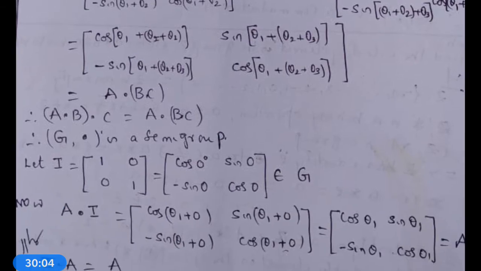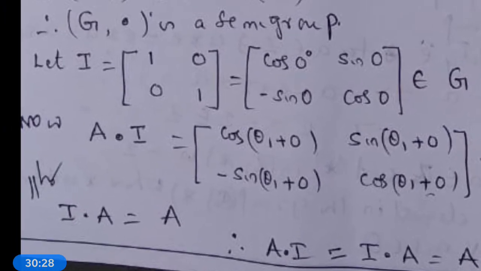Therefore, A dot B dot C is equal to A dot BC. Therefore, the associative property has been verified on G with respect to matrix multiplication dot. Therefore, G comma dot is a semigroup.